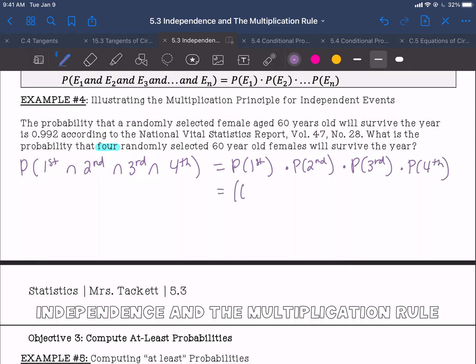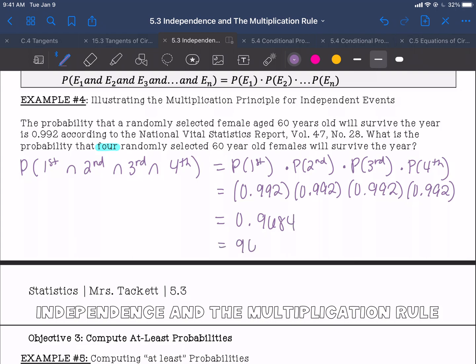So the probability for each of those is 0.992. So we do that and we get 0.9684, which would be 96.84%.